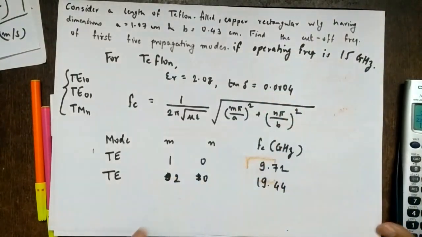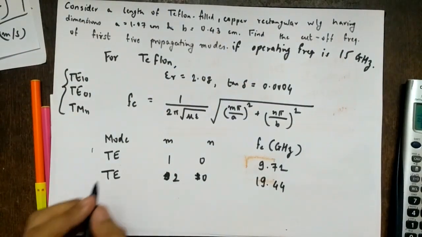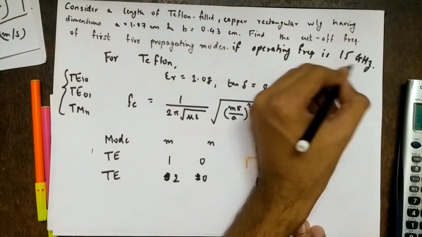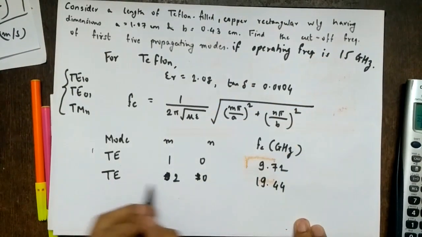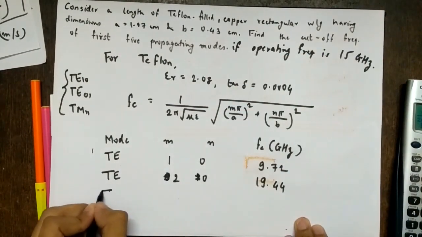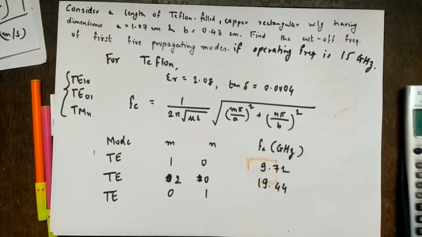This is greater than 15, our operating frequency, so this mode is not going to propagate. So we'll stop here. The next lower order mode is TE01.